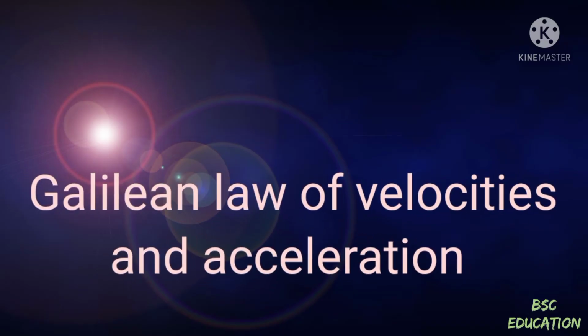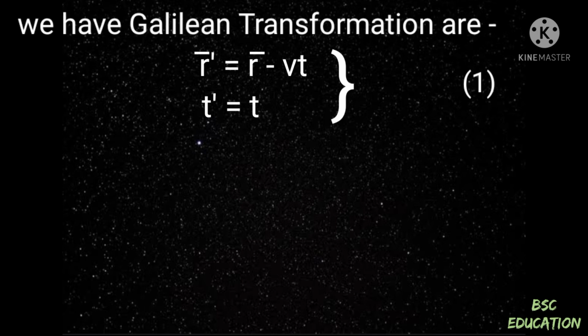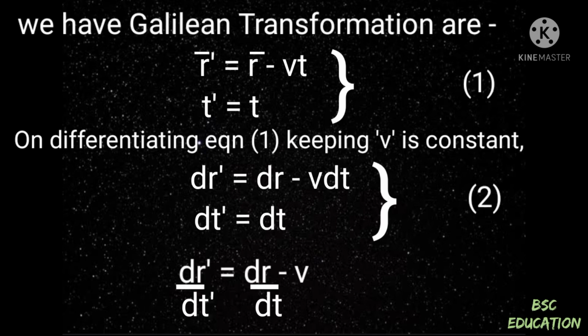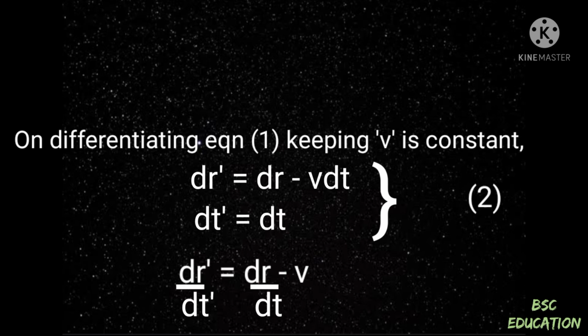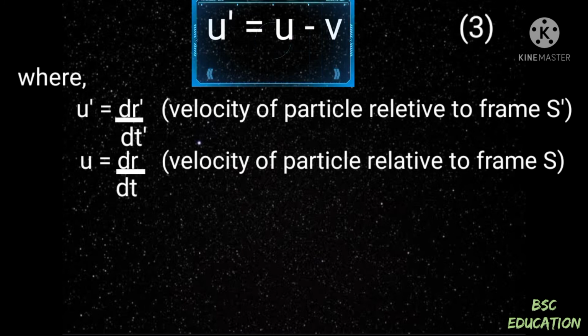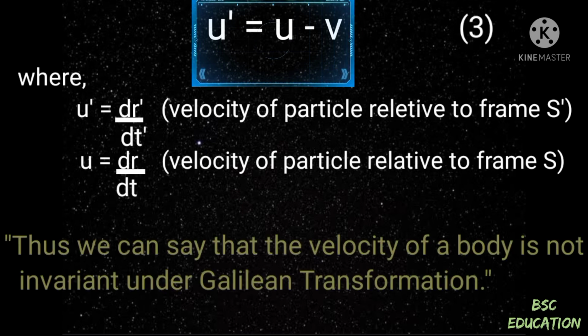Now we will discuss the Galilean law of velocities and acceleration. We have the Galilean transformations as equation first. On differentiating equation first, keeping v constant, we get equation second. We have u dash is equal to u minus v, where u dash is the velocity of the particle relative to frame S dash and u is the velocity of the particle relative to frame S.